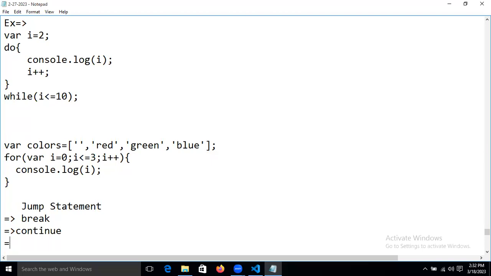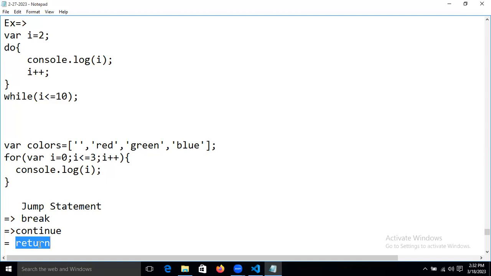Continue. And what is that? Break, sorry, break and continue and return. These are the jump statements. We already discussed that. What is that? Break and return, right? We already discussed it, or not? Yes, Ravi.